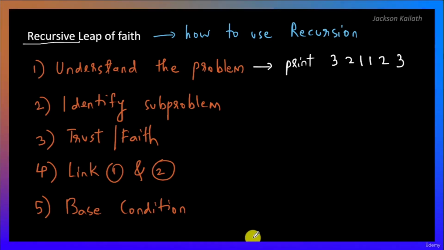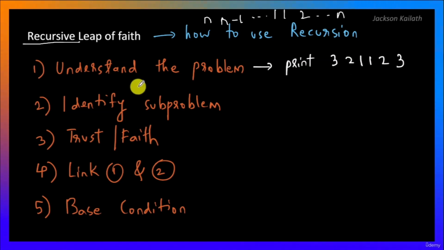Now this is just an example. Let's say you are given n and you need to print n, n minus 1, etc. up to 1, and then you have 1, 2, etc. up to n. So that's what is over here, just for n equal to 3.